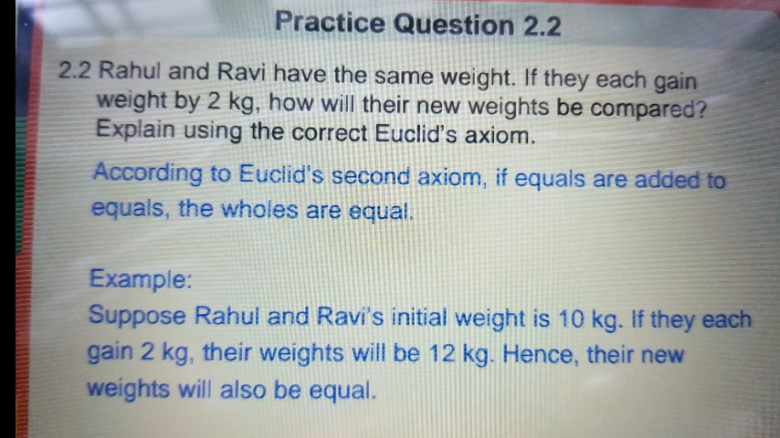See here, an example is given. Suppose the weight of Rahul and Ravi is 10 kgs. Just let us take 10 kgs. Then how much are they gaining? 2 kgs. So, what is the weight of Rahul? 10 plus 2 kg, that is a total of 12 kg. What is the weight of Ravi? Ravi also has the same weight, 10 kg. So 10 kg is the initial weight. Then how much is he gaining? 2 kgs. So the total, 10 plus 2, is 12 kg. Now their new weights are also equal, 12 kgs.